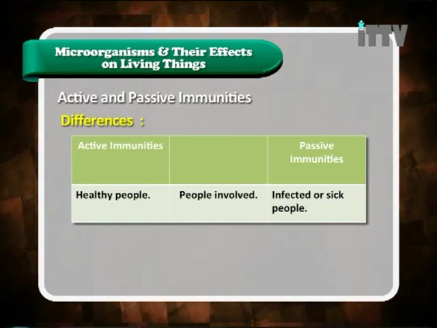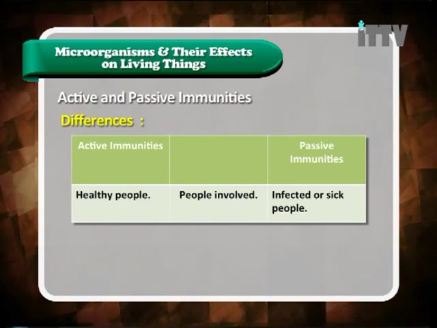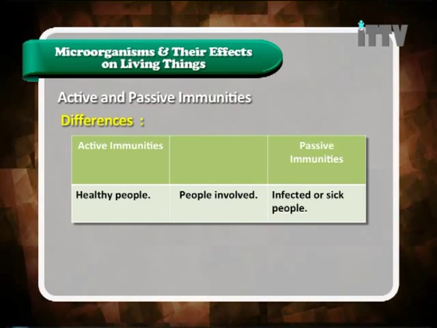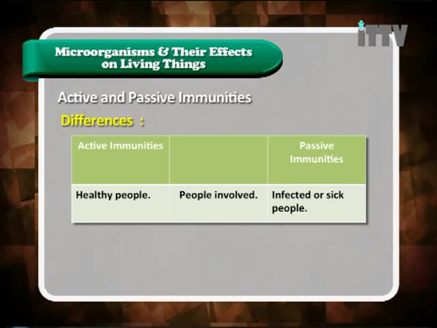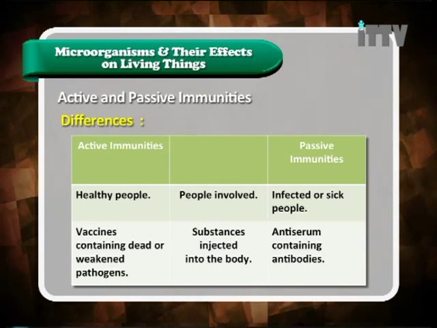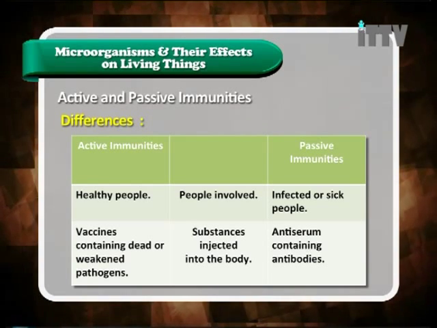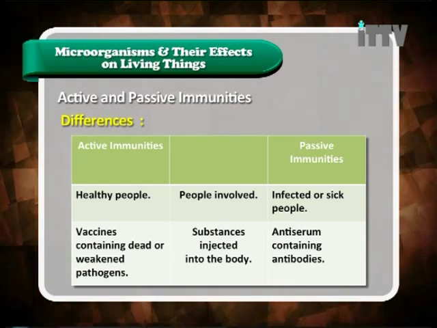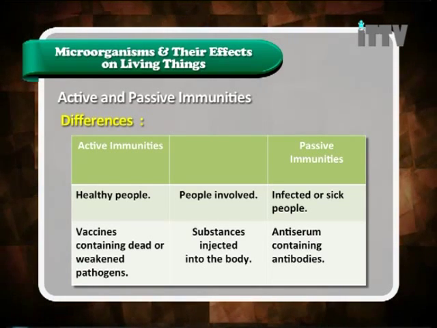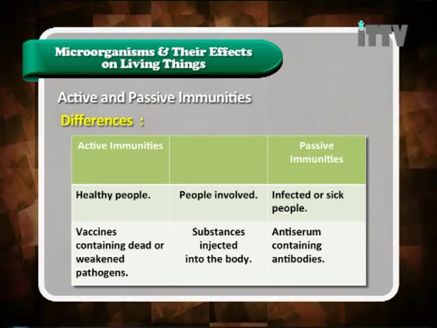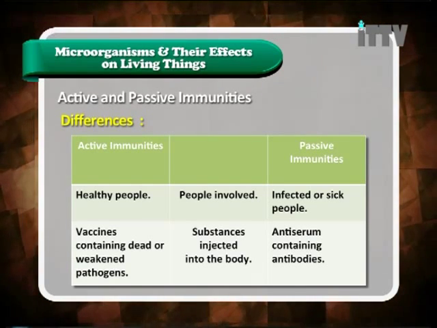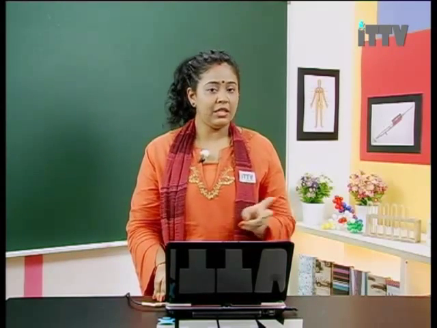The people involved in active immunity are healthy people, while in passive immunity they are infected or sick people. Substances injected into the body in active immunity are vaccines containing dead or weakened pathogens, while in passive immunity, it is antiserum containing antibodies. Now we have seen a simple difference between these two.